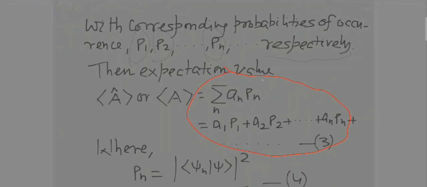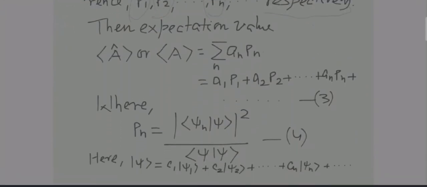So do not remain in fear, because the proof is part of the MSc syllabus, not the UPSC physics optional syllabus. I had already defined Pn in the previous class, when I was defining the eigenstate.